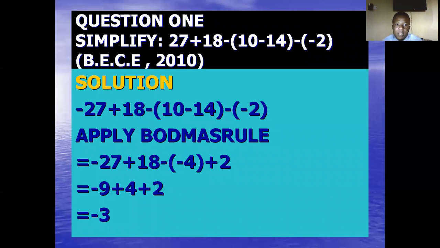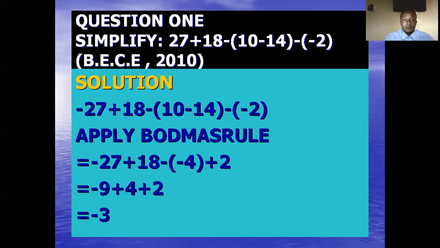All right, let's go straight into some problems involving these directed numbers, since I've told you the trick you have to be using in tackling such problems. Okay, number 1 says simplify 27 plus 18 minus bracket 10 minus 14 minus 2. This is a basic question.